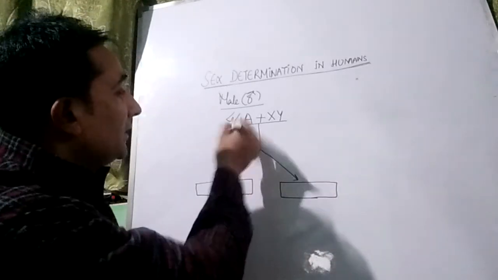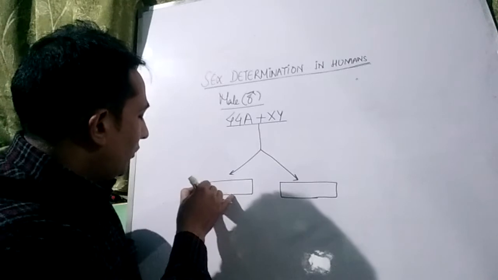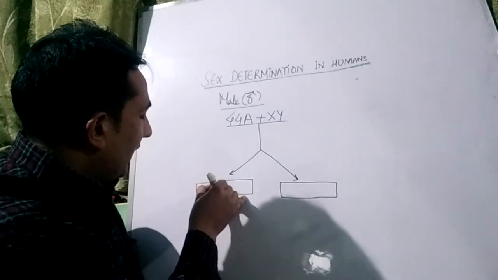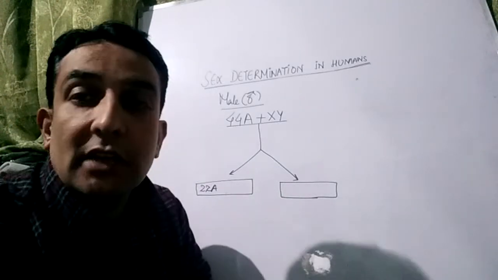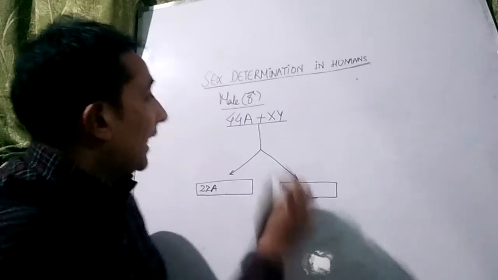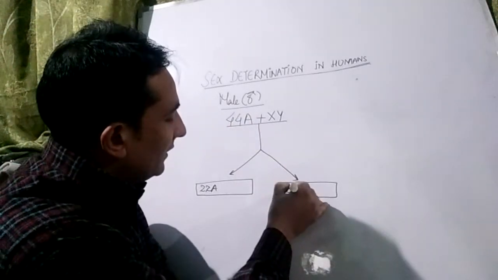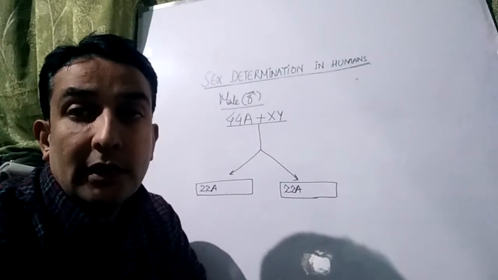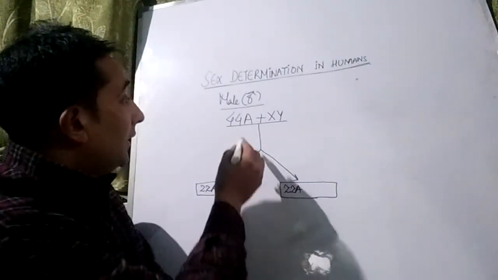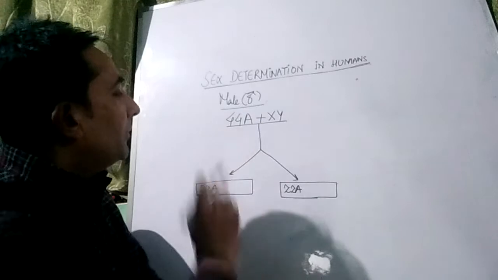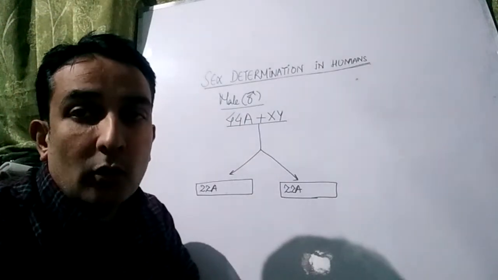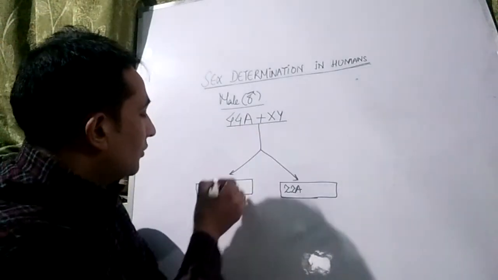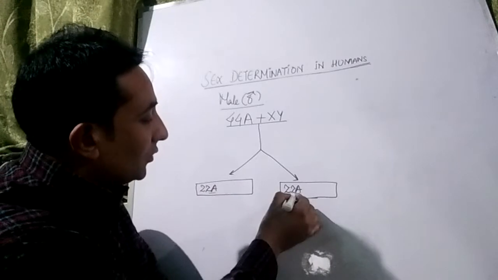Among these 44 autosomes, 22 autosomes would be over here, because in meiosis the chromosome number is halved, and 22 autosomes would be there. Now, this process is known as disjunction of the homologous pairs of chromosomes, as 22 autosomes land over here and 22 autosomes land over here.